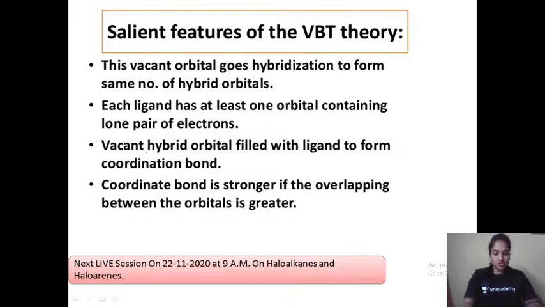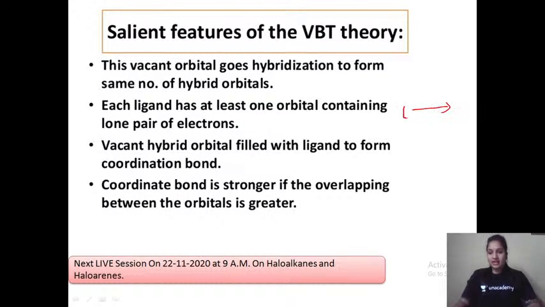Therefore, the ligands, as you know, are electron rich in nature, and that's how they usually donate their electrons to the metal, and while donating, the electrons are received by the central metal in the vacant d orbital. Now what type of bond is formed? Coordinate bond is formed.